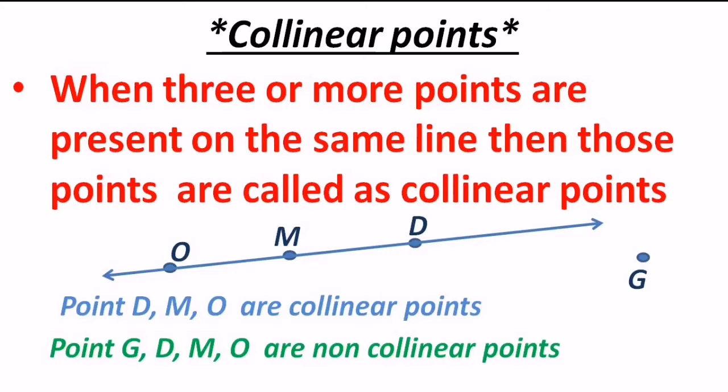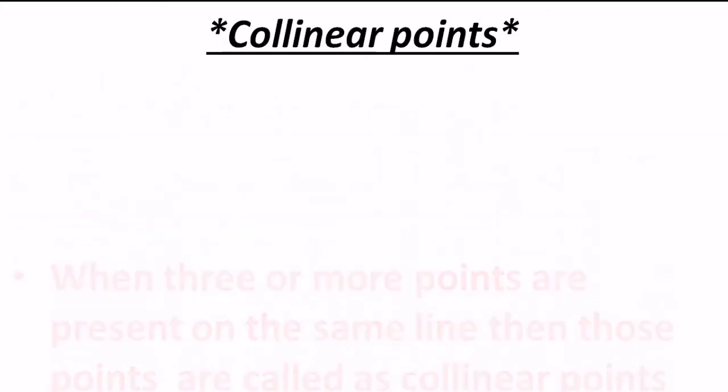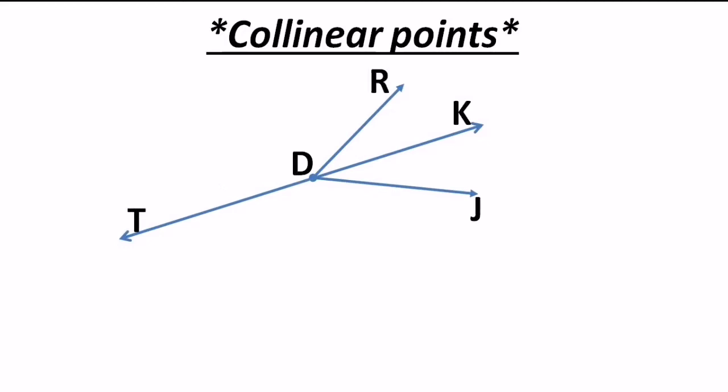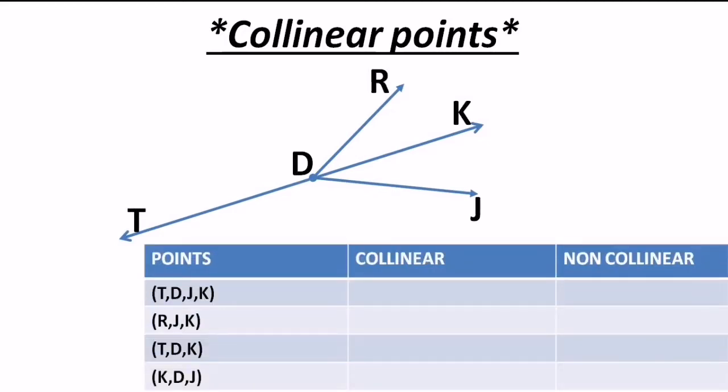Next concept that we have to see, we will do one little activity, boys and girls. Here on the screen we have one diagram, and a table is given to me. By observing the diagram I need to fill the details in the table. I just need to put a tick mark or say yes or no by looking at the group. Over here, the first group that you can see is points T, D, J and K.